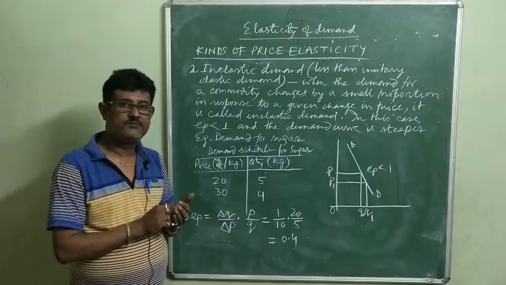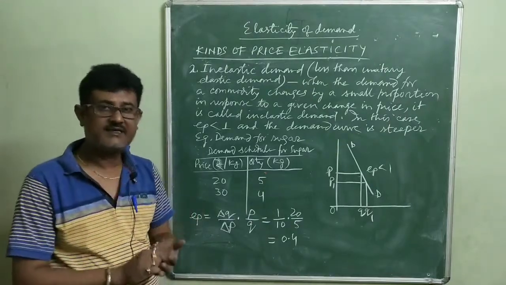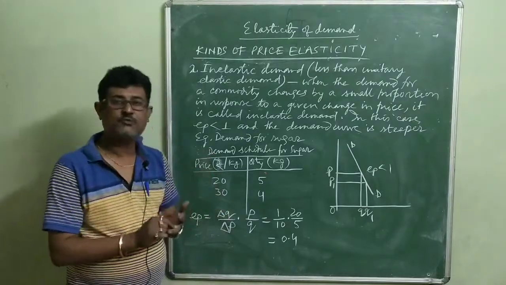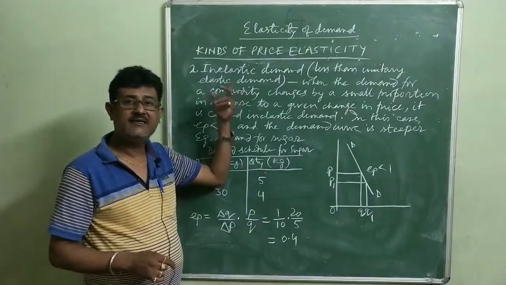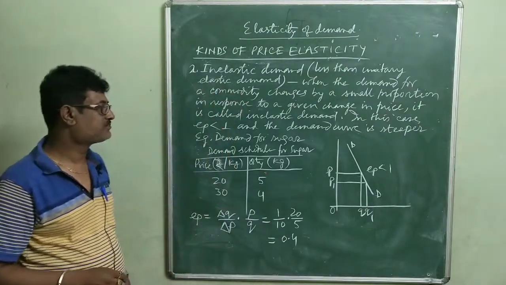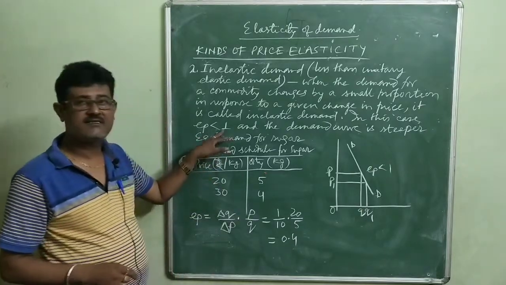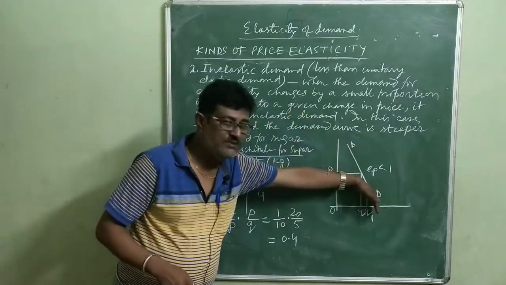That is, when there is a change in price and as a result demand changes in a smaller proportion, then what do we call it? Inelastic demand. So you need to remember that in this case elasticity of demand will be less than 1 and the demand curve will be steeper.